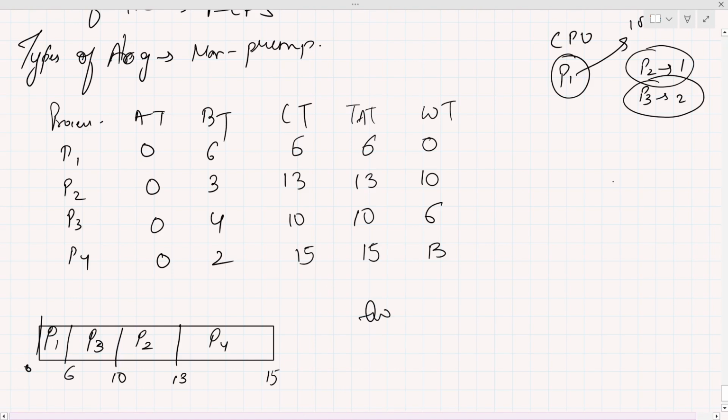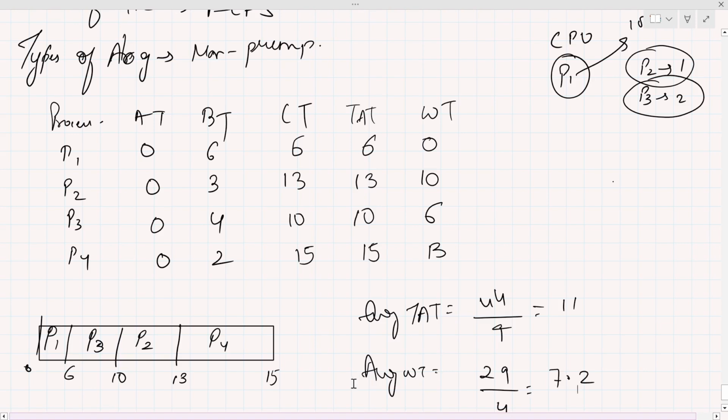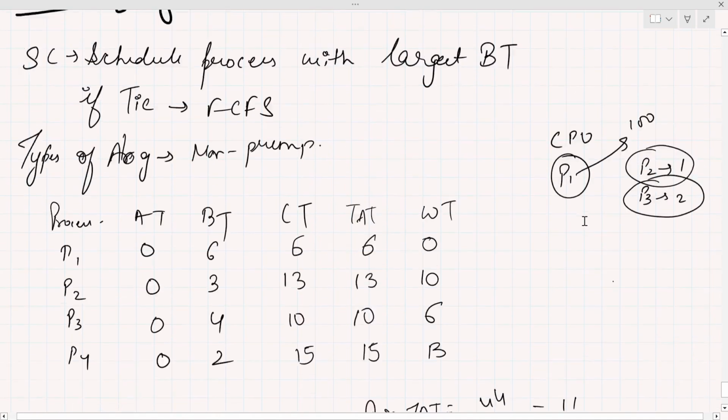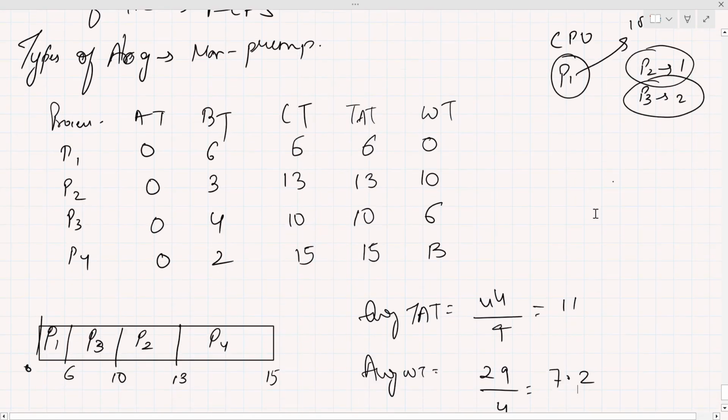Average is very simple. Average turnaround time is the sum of all the turnaround times divided by the number of processes. So 6, 13, 10, 15 becomes 44, divided by 4 processes, so 11 is our average turnaround time. Average waiting time is the sum of all the waiting times, 10, 6, and 13, so it becomes 29, divided by 4, so 29 divided by 4 becomes 7.25. I hope you understand how we find the average TAT and average waiting time in the longest job first scheduling algorithm.